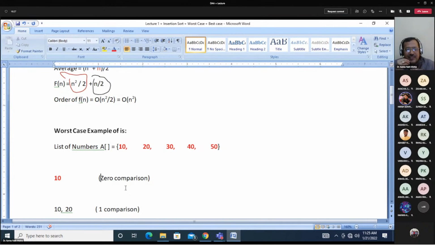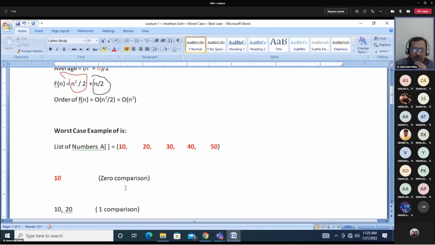Sir, we have to insert 20 at position 0 or 1, so we will compare. In the list, when you took 20, how many numbers were there? Only one number, 10. So you compare 20 with 10, in one comparison, and you found that 20 is more than 10. So in one comparison, you place 20 at position A1. 10 was placed at position A0 and 20 was placed at position A1.